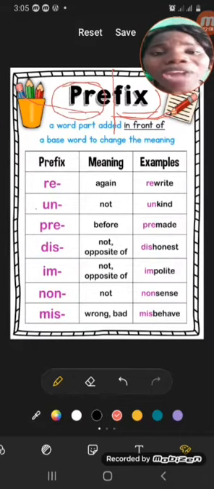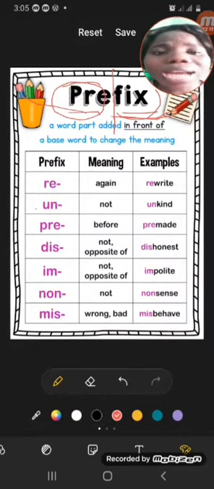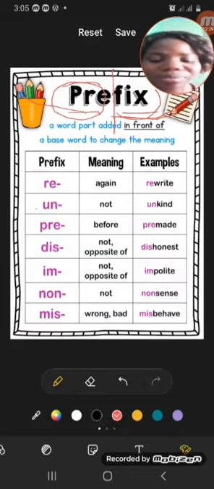Like when I have kind, what is the opposite of kind? Unkind. You see, when I added un to kind, I have unkind, the opposite of kind. Polite, impolite. Do you understand now? Honest, dishonest. Do you understand now? Okay, so we'll quickly move to the next lesson because of our time.